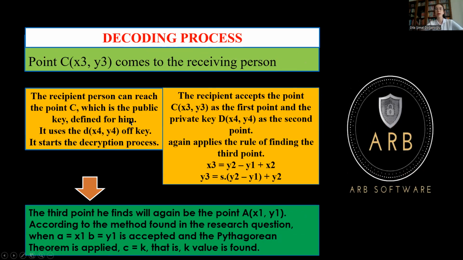The recipient accepts the point x3, y3 as the third point, and the private key D x4, y4 as the second point. And when we apply the rule of finding the third point, because D is symmetrical to B in the line we are using, the unencrypted version will be obtained. And when we use the Pythagorean theorem on it, C equals K, and the K value is found.